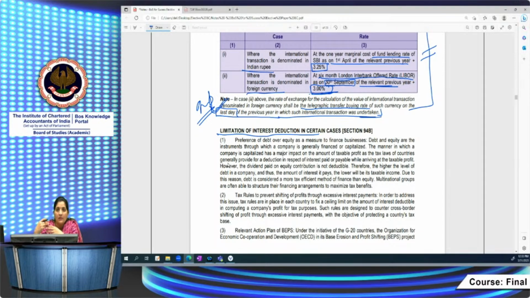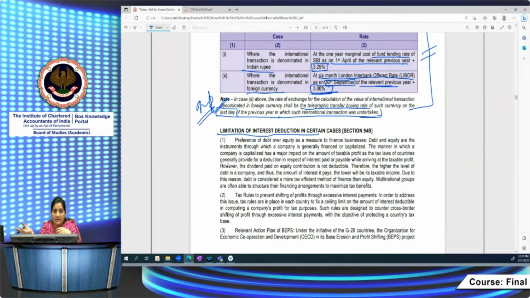So what is happening means companies or undertakings can finance their businesses by way of equity or by way of debt also. In case of equity, you are not going to get any kind of deduction for paying the dividend amount. Whereas if you are funding your activities by raising debt, then the interest amount is eligible for deduction, right?